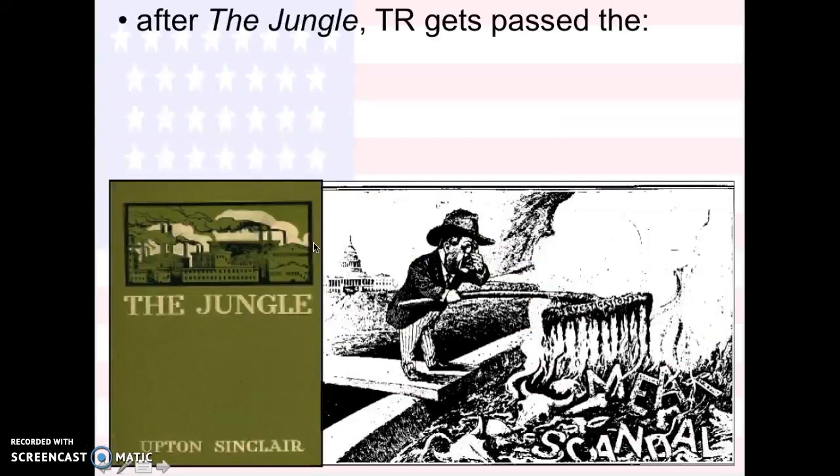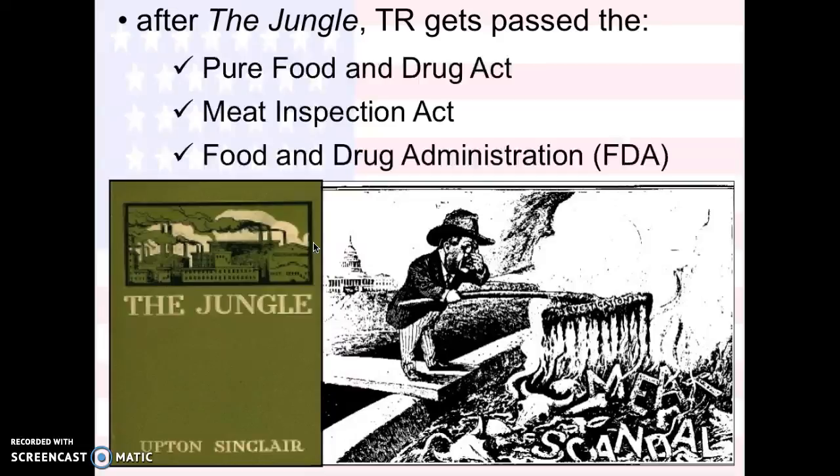So basically, they're going to regulate what goes in things. After The Jungle, Teddy Roosevelt gets passed the Pure Food and Drug Act, the Meat Inspection Act, and the FDA, all things that are going to regulate what goes in what we eat.